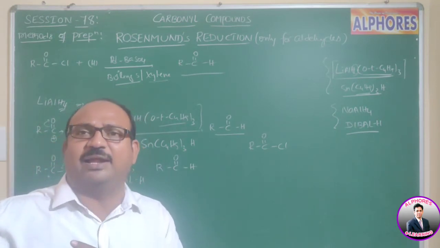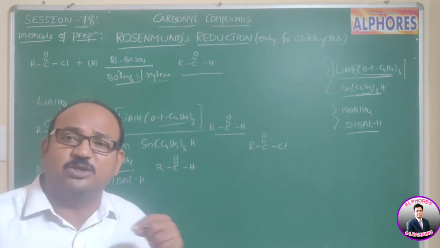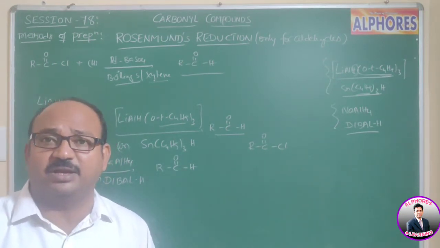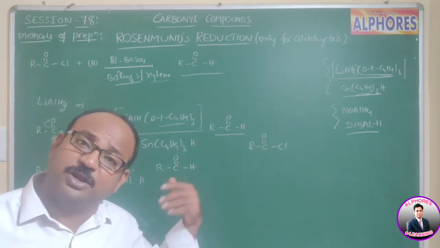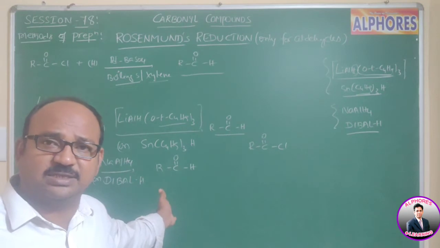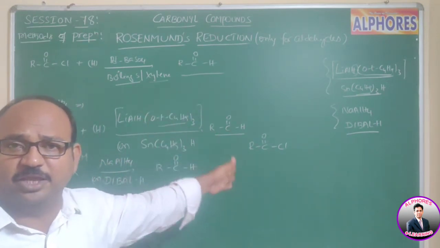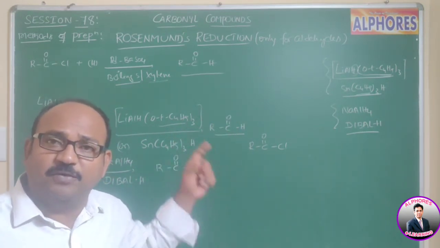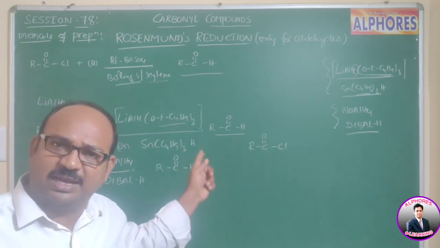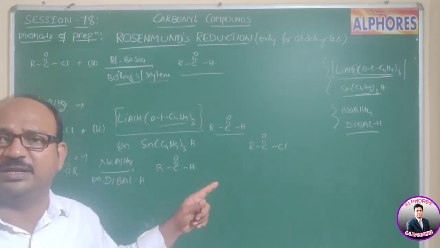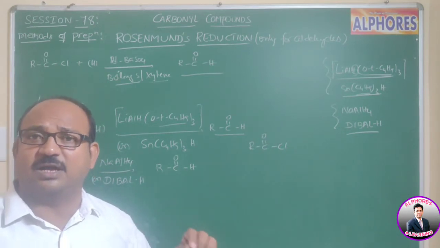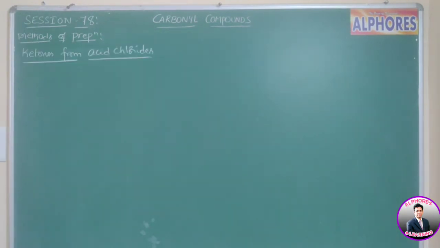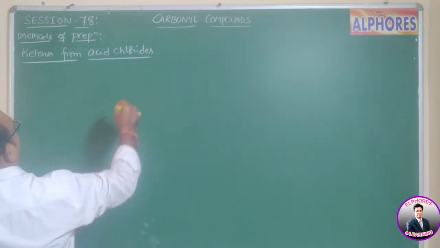When we learned Grignard reagent, there I used to mention that this is not a satisfactory method, because the formed ketones are further reduced to alcohols. Acid chlorides upon reaction with the Grignard reagent give ketones, but those ketones are further reduced to alcohols. But when we use dialkyl copper lithium or dialkyl cadmium, the reaction gives satisfactory yields of ketones. So, ketones from acid chlorides.